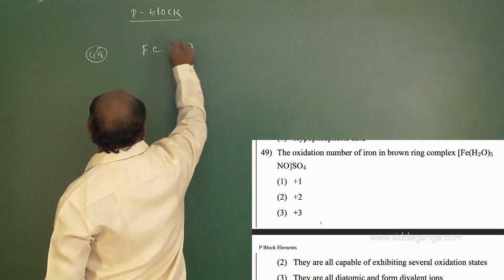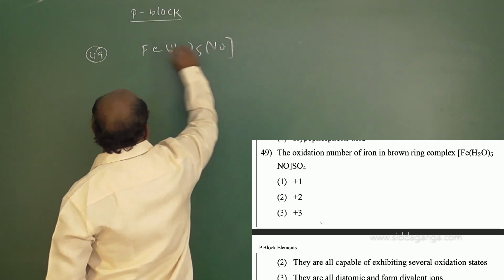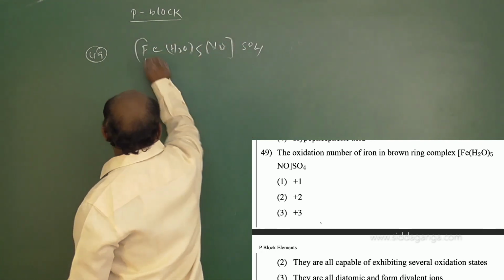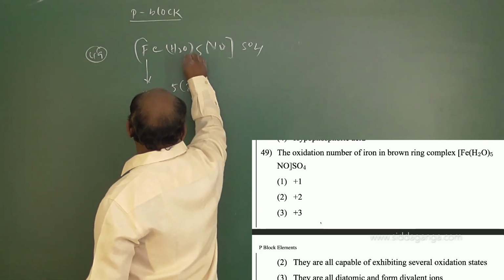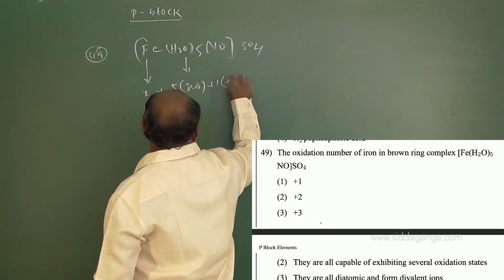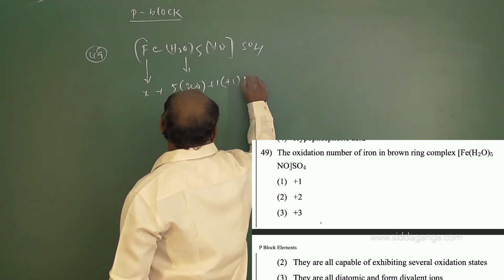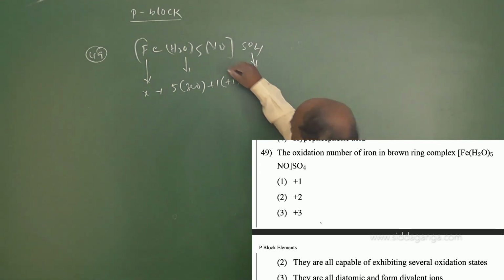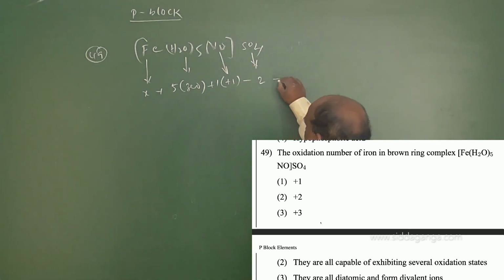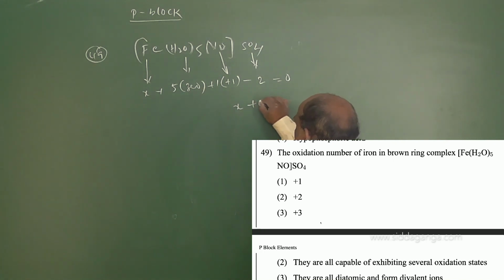Fe(H2O)5NO SO4. Imagine the oxidation state of iron is X, we have to find X. Plus 5 into 0, this is neutral. Plus 1 into 1, this is positive. Sulfate is minus 2. NO is plus 1, equals 0. So X plus 0 minus 2 plus 1 equals 0. X minus 1 equals 0, we will get X equals plus 1.